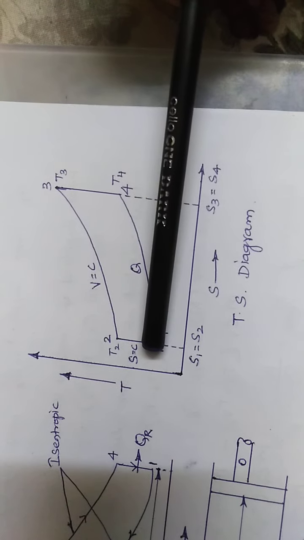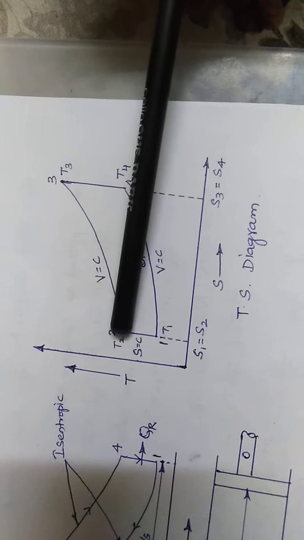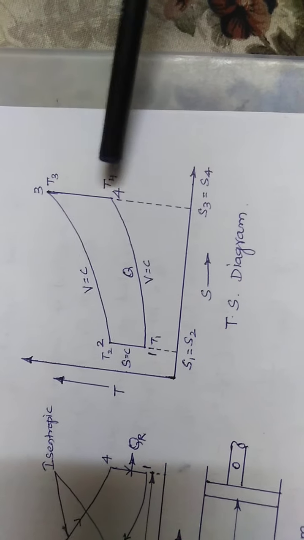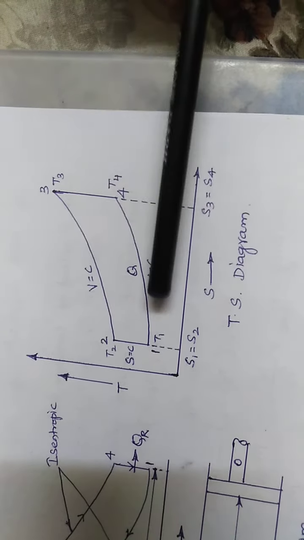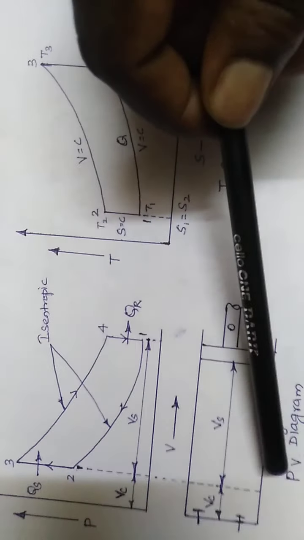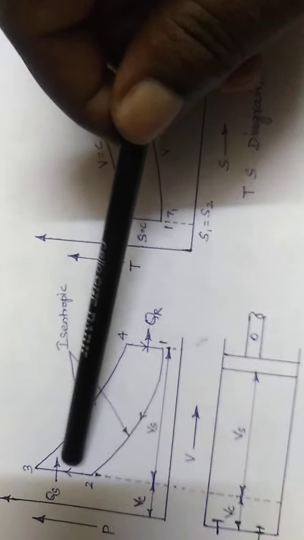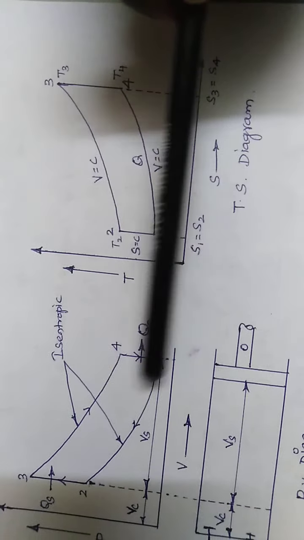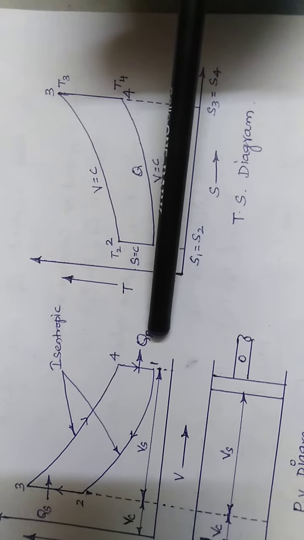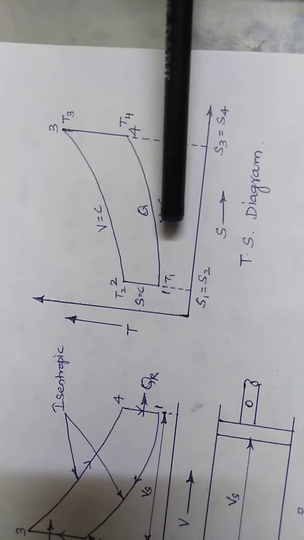The states are T1, T2, T3, T4. In the 2 to 3 process heat is added, in the 4 to 1 process heat is rejected.